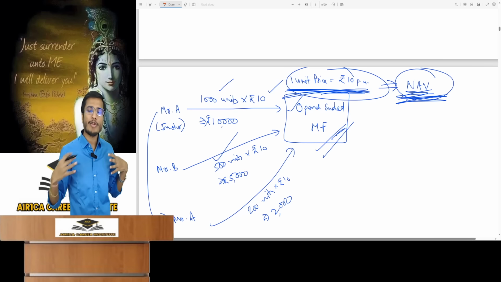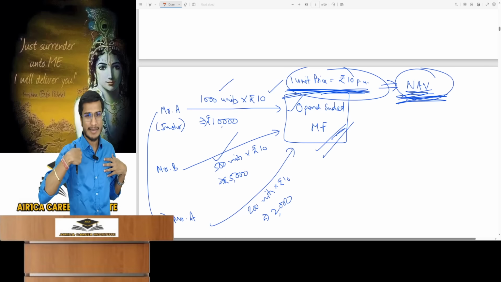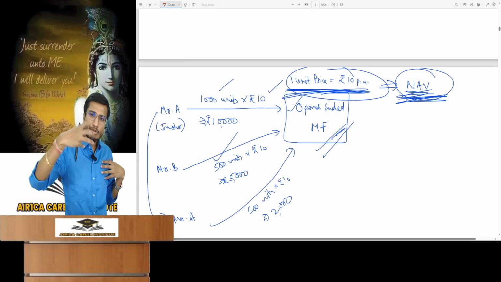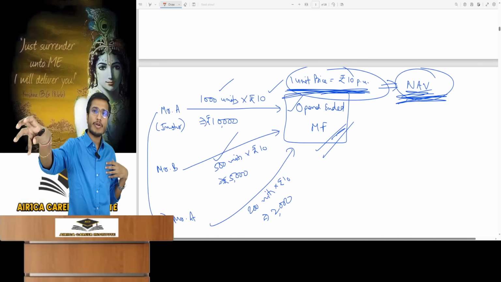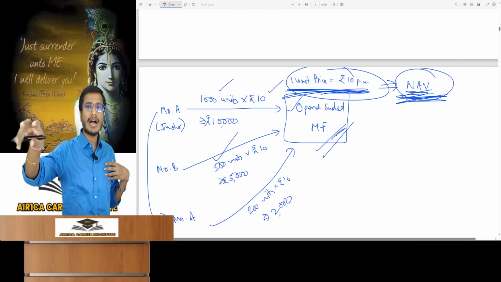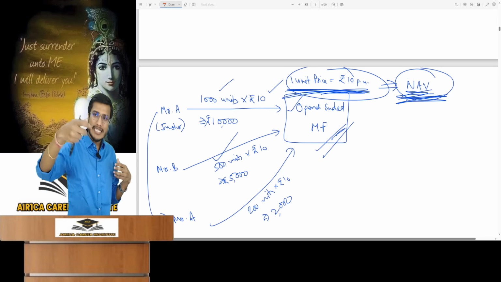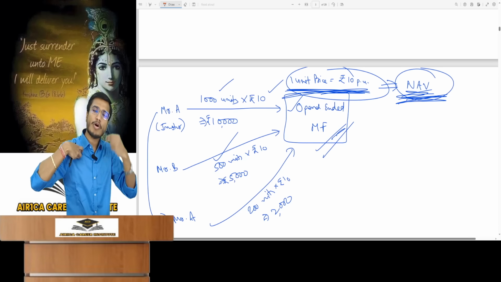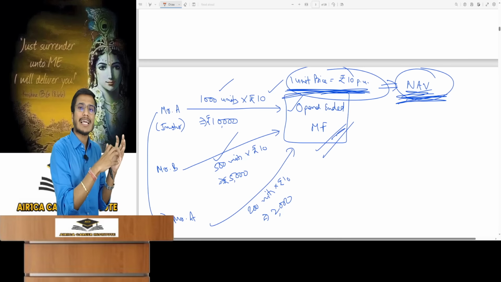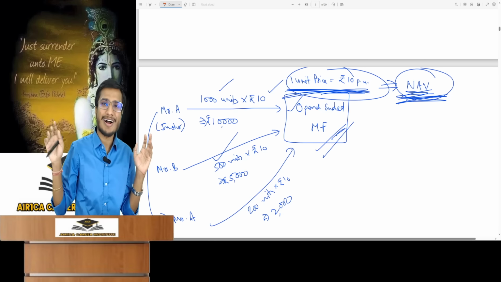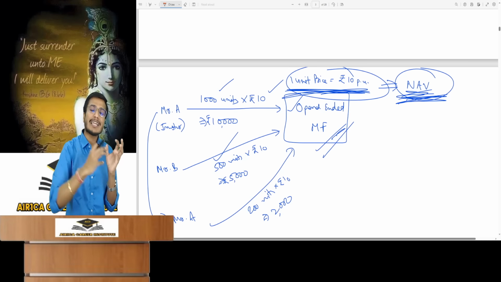What does this mean? Suppose I am a mutual fund. If you wish to invest, you acquire my units. So you come, invest with me, and I will give you units. Another person comes, invests, and I give him units. Today you want to sell your units back. I will take back your units from you and make the payment to you. You can come anytime for unit purchases or sales, and I will directly buy and sell units with you.